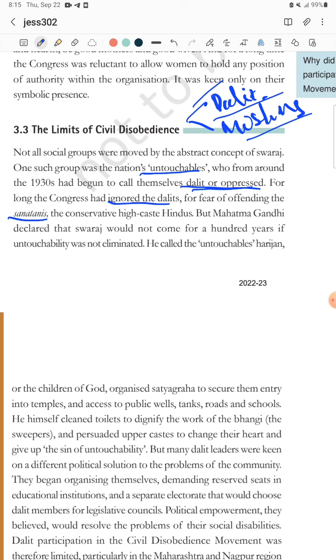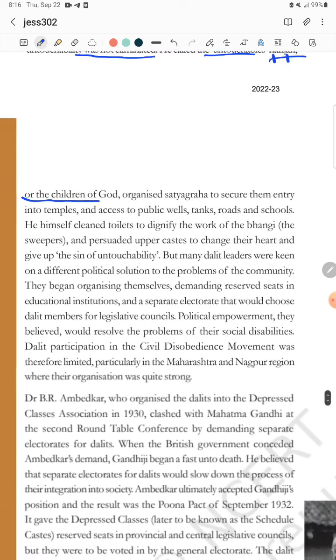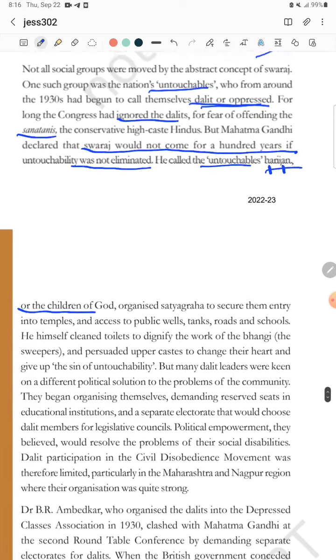But Mahatma Gandhi declared that Swaraj would not come for 100 years if untouchability was not eliminated. Gandhi told that even if we fought for 100 years, Swaraj will not come. And he said they are not untouchables, they are not Asprish, they are Harijan. Harijan means Hari means God, Jan means children. They are the children of God. So Gandhi organized.